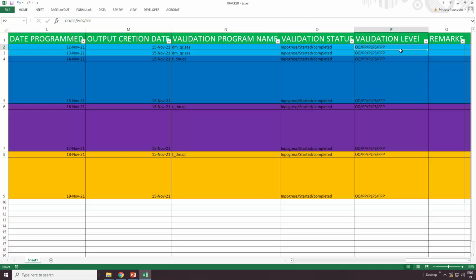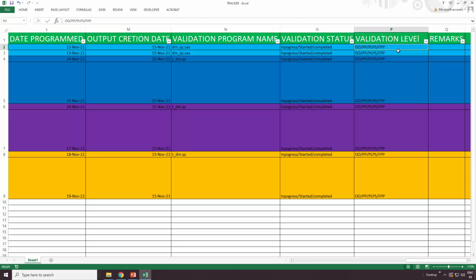FPP means full parallel programming. That means however the developer has developed one particular output from start to end, in the same way the validator also needs to develop the same output, so that you compare these two datasets side by side. Then you get to know where the mismatches are, and whether the developer's output or dataset is correct, or else the validation output or dataset is correct.